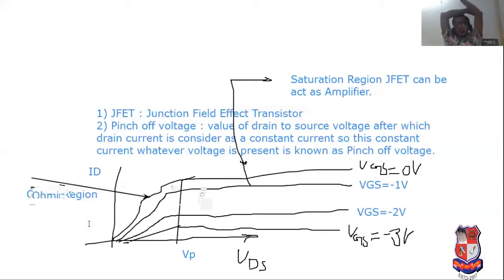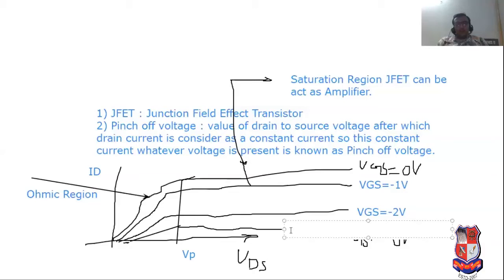So these are the applications of JFET in the different regions. In the saturation region, it can act as an amplifier. In the ohmic region, it can act as a VVR, or we can say voltage variable resistor. And see here, it is known as the cutoff region. Cutoff region means off switch. It cannot act as a current flow device, so it can act as a type of open switch. In the ohmic region, it can act as an on switch, or we can say short circuit. So this is the entire concept related to JFET.